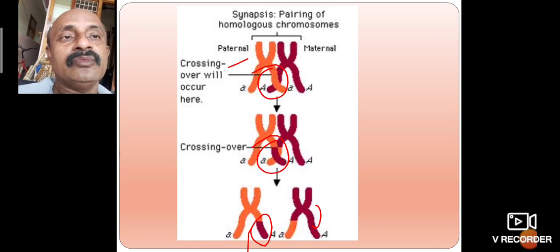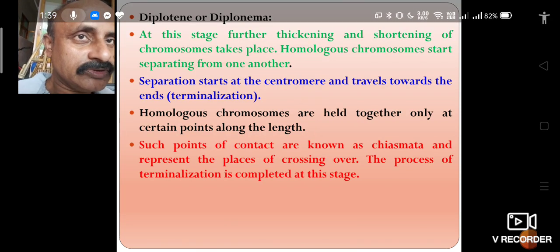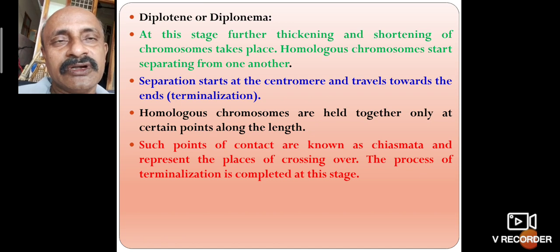The paternal chromosomes and maternal chromosomes pair, and crossing over can occur. The crossing over takes place. After pachytene comes diplotene.